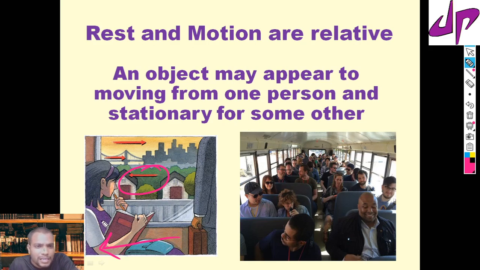Now this girl thinks that the outside environment is moving with respect to her. That's what we feel. And if we are looking from the outside, we think that the girl is moving.